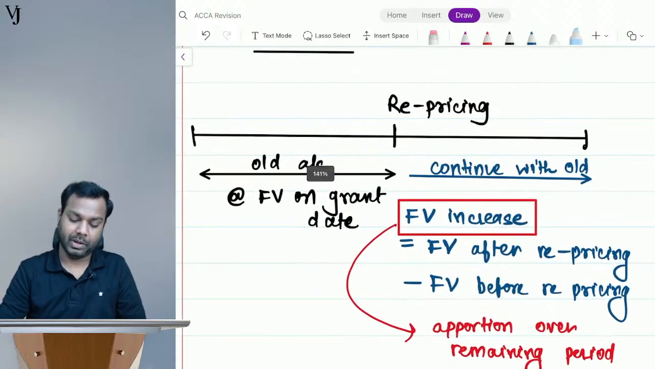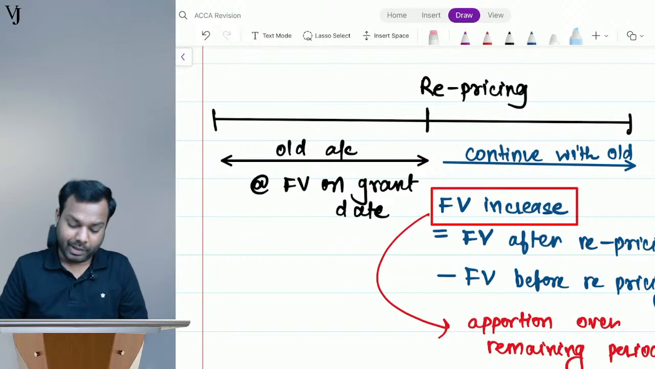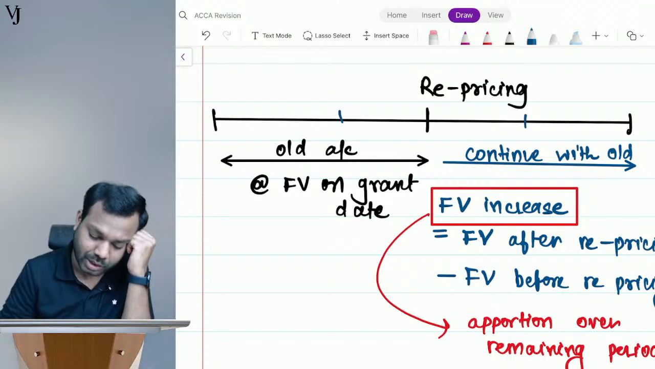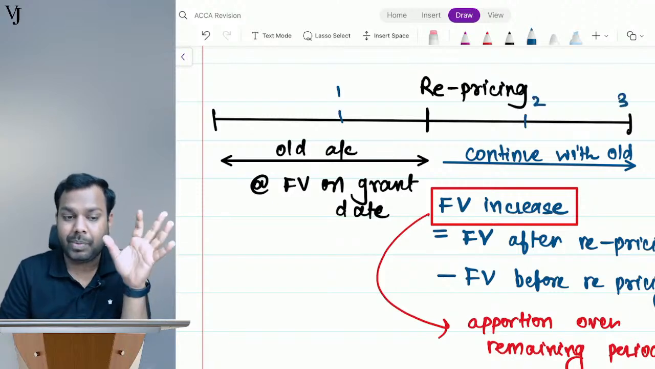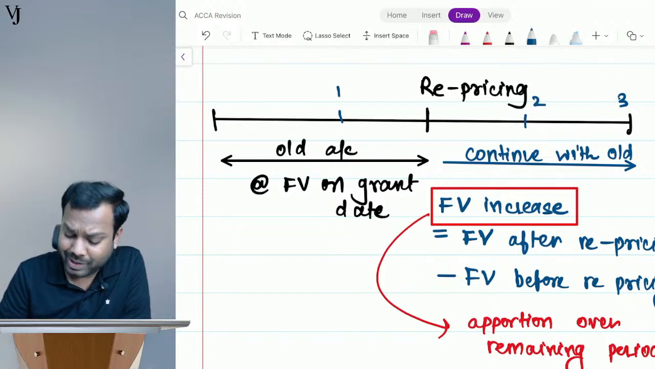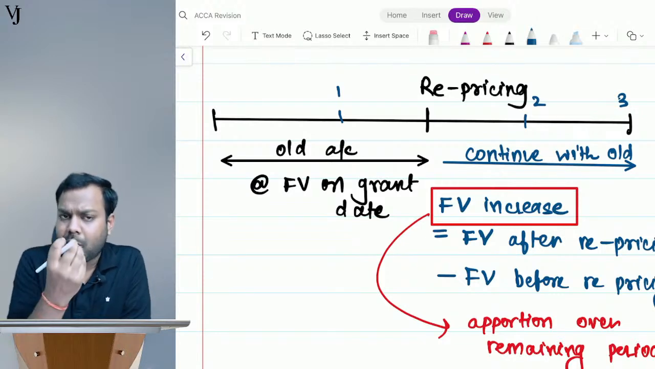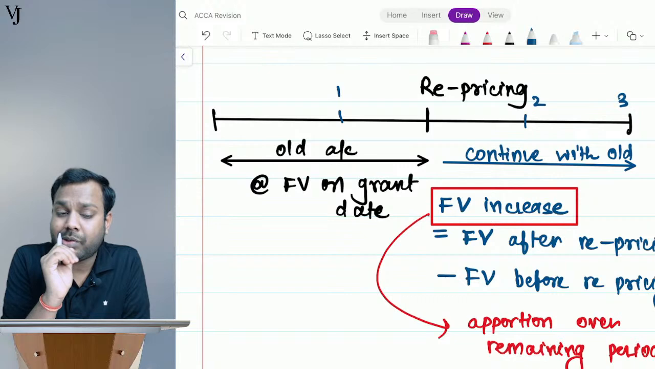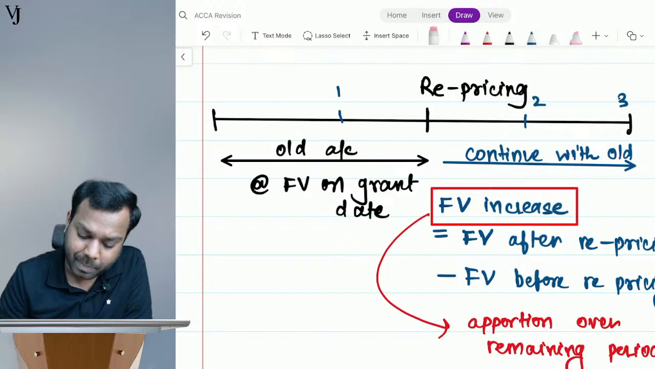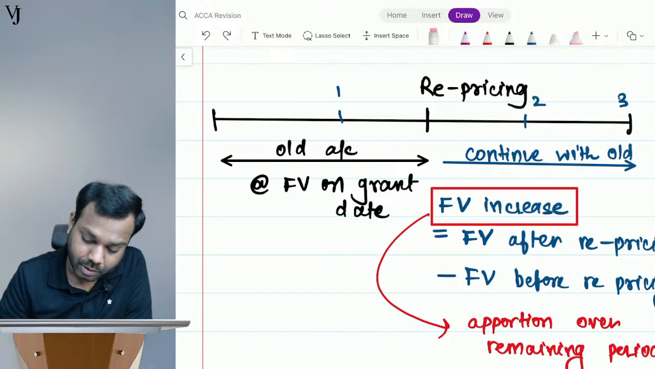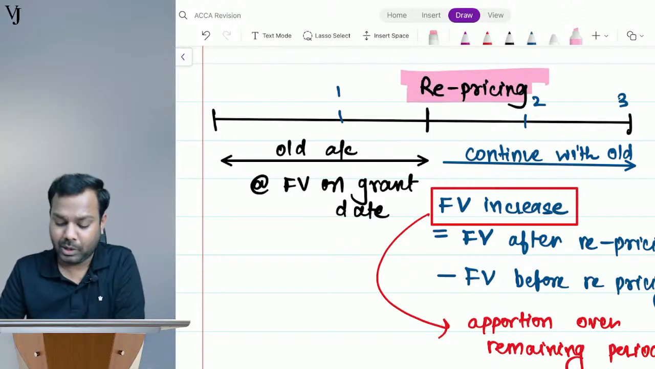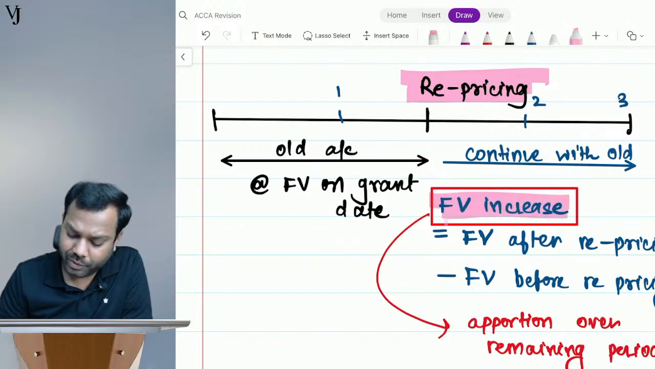See the treatment of repricing. Let's suppose, 1, 2, 3, there are 3 years of vesting period. During the second year, the options started becoming less attractive. So the management did the repricing of the options. It is a decrease of the exercise price, due to which the fair value will definitely increase.